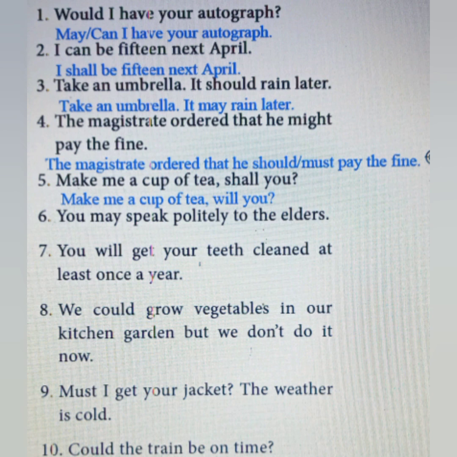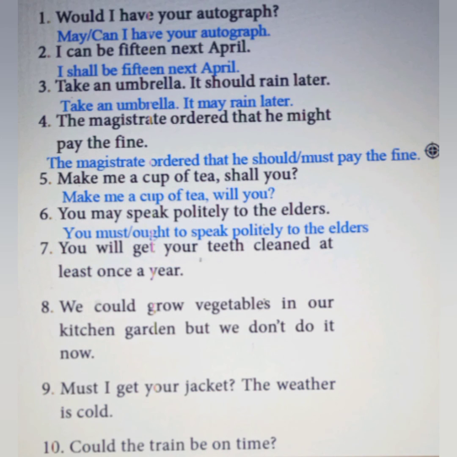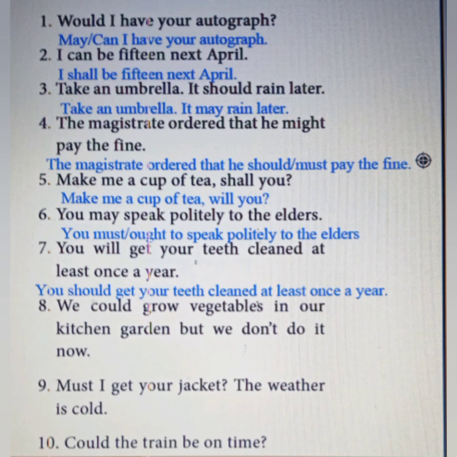Generally, the word may is used to indicate possibilities. If we think sensibly, there is no other possible way of speaking towards elders. If the sentence is considered as obligation, we can use ought to. If it is considered as order, we can use must. You'll get your teeth cleaned at least once a year. It is a suggestion, so we should use the word should instead of will.